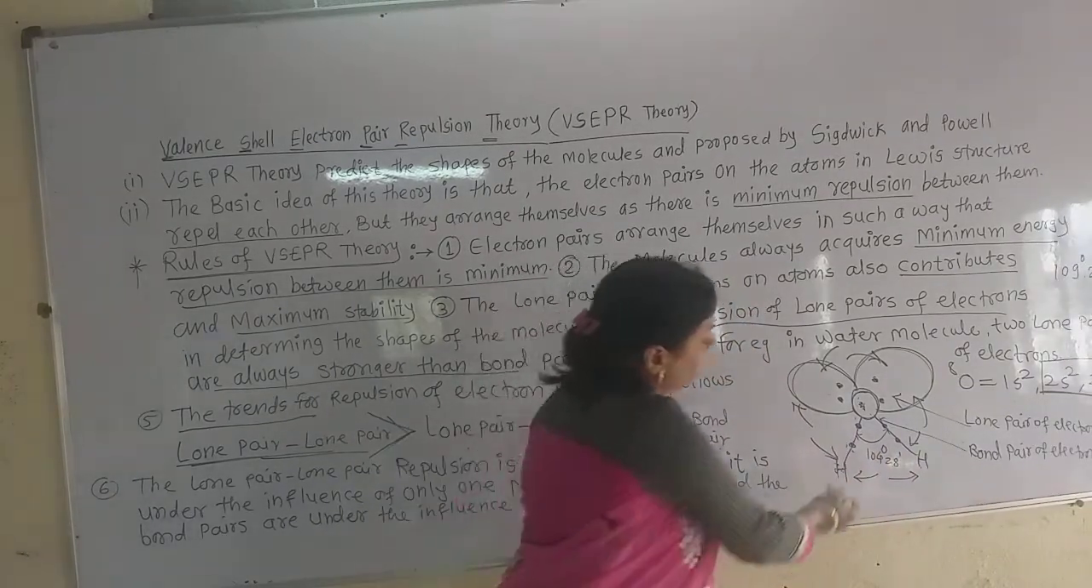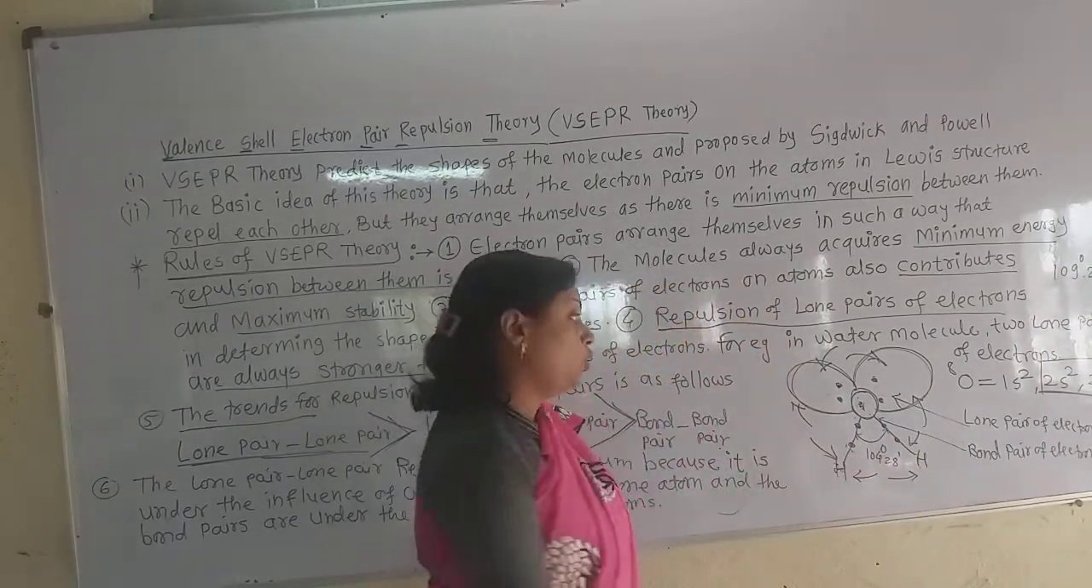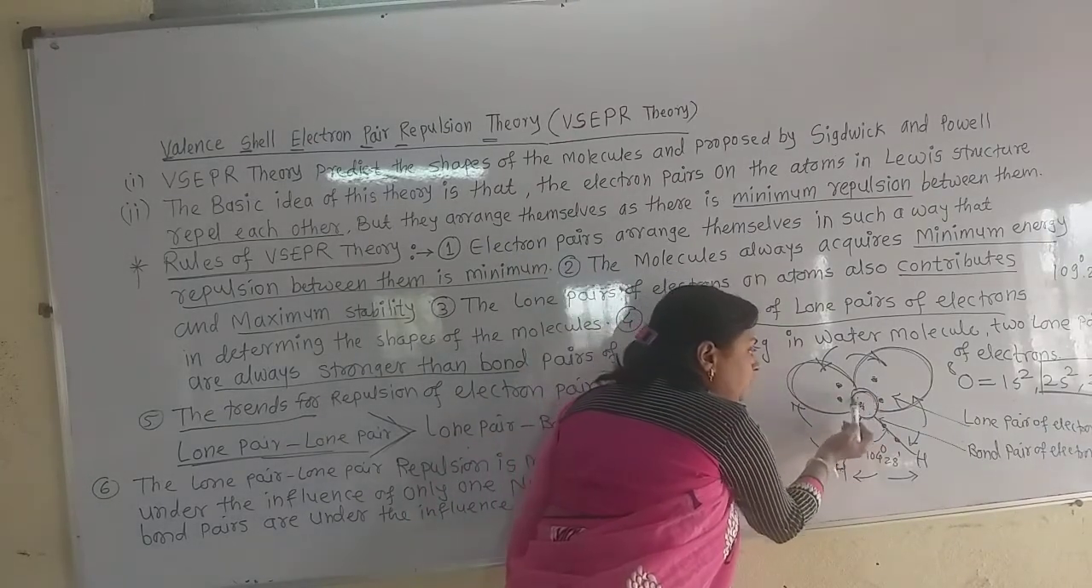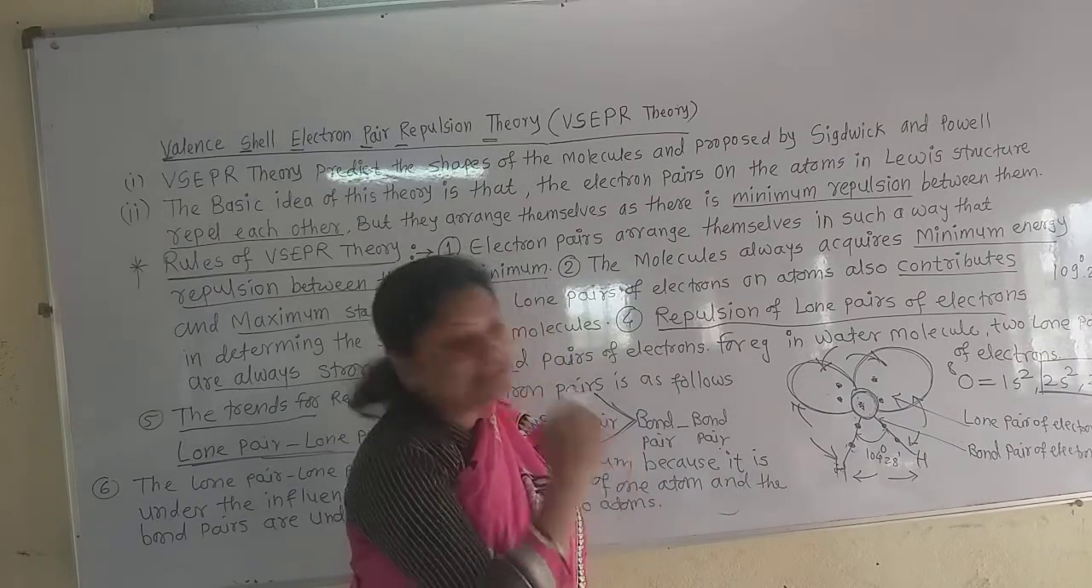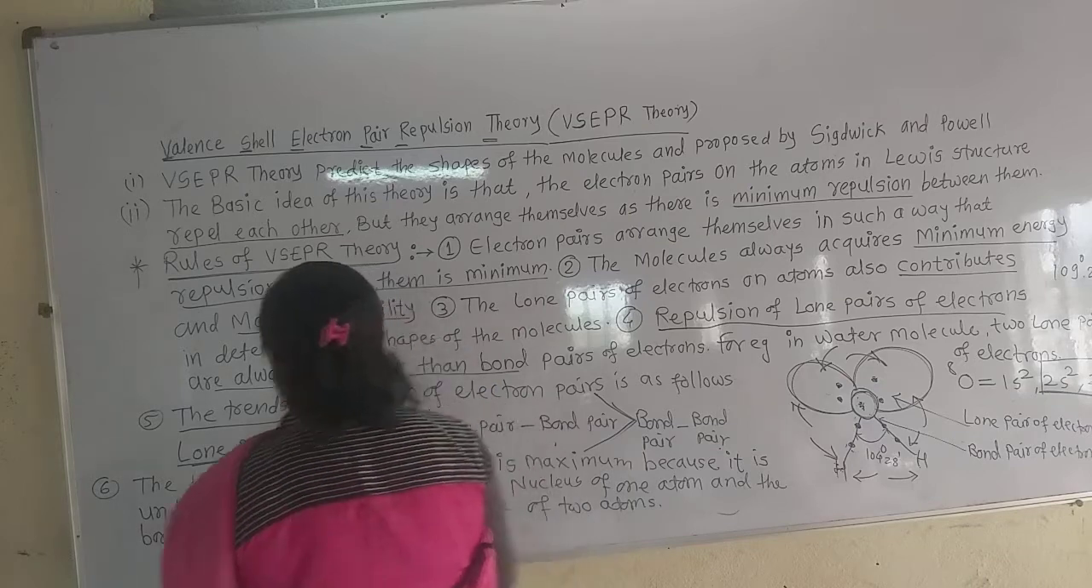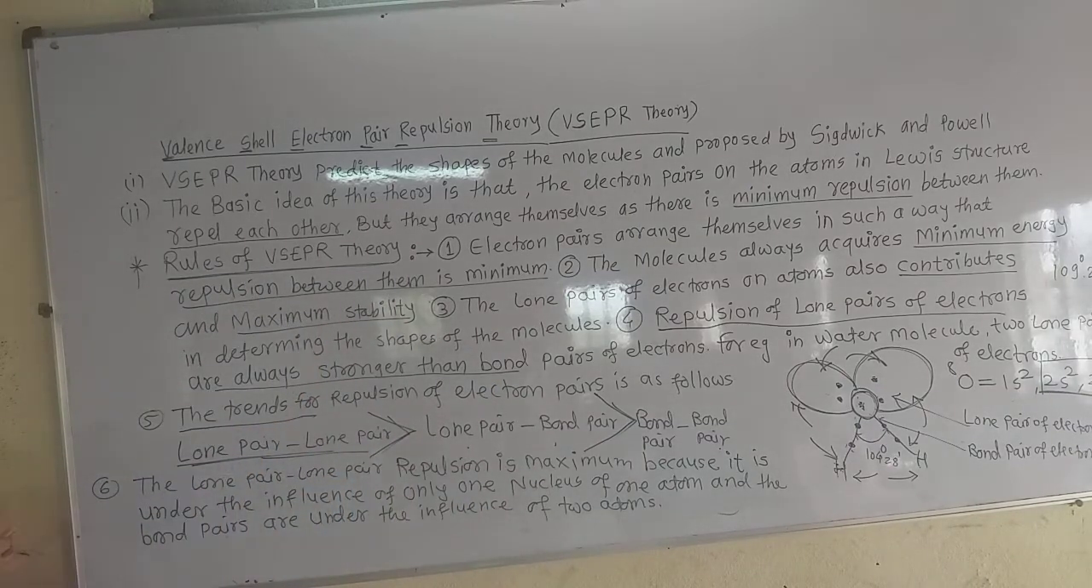So the repulsion between them is minimum. But the lone pair is under the influence of only one atom. Here is the oxygen atom's nucleus. So it has the maximum repulsion. Lone pair electrons have the maximum repulsion. What is the reason? The lone pair repulsion is maximum because it is under the influence of only one nucleus of one atom, and the bond pair repulsion is lower because the bond pairs are under the influence of two atoms.